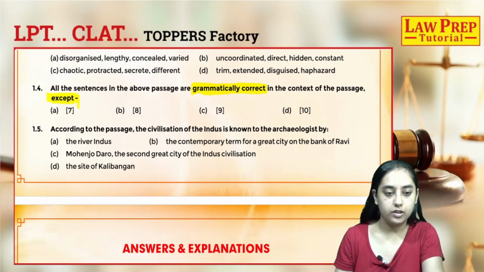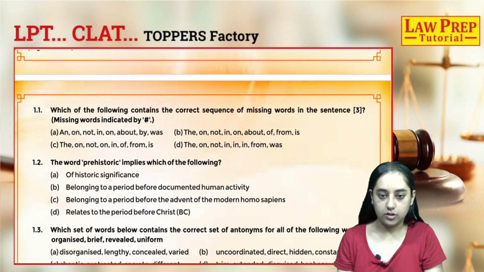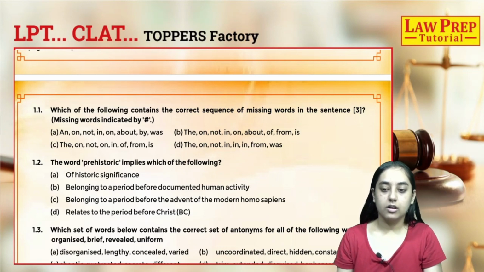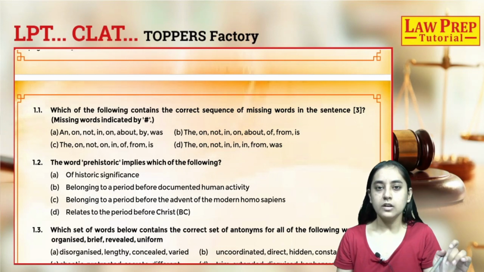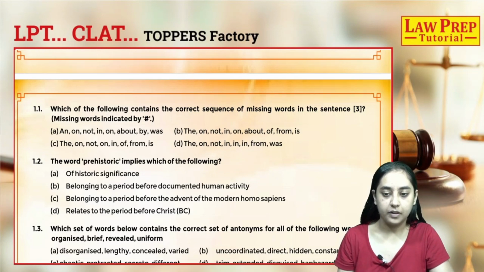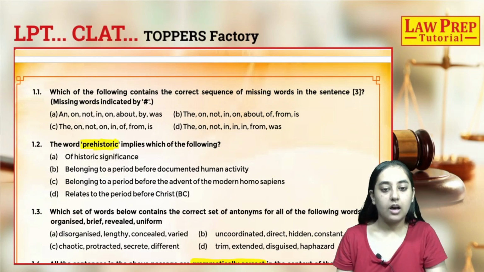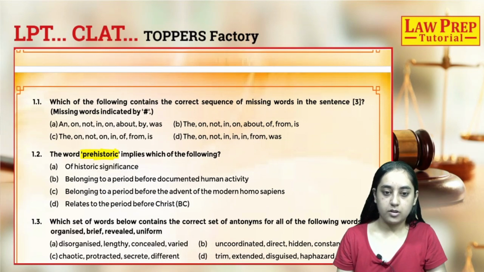Then question 5th, according to the passage, the civilization of the Indus is known to the archaeologists by. Okay, so just by the bare reading of the questions, you must have understood that no question in this particular passage is about inferences or contextual meaning of any sentence or any phrase or idiom. It's just this particular word of which the meaning has been asked. Otherwise, there is no inference based question from this particular passage.